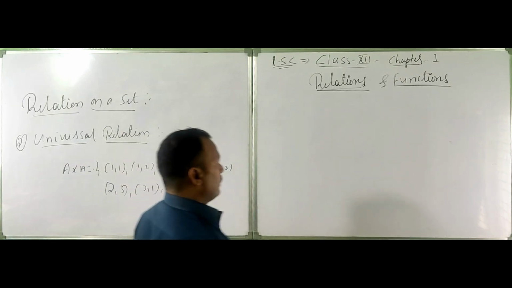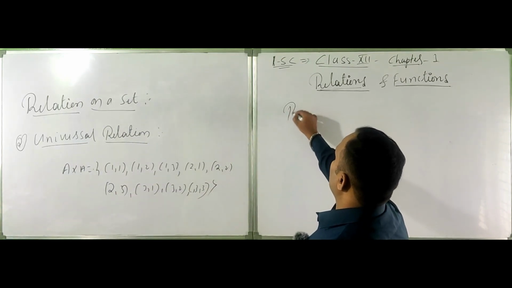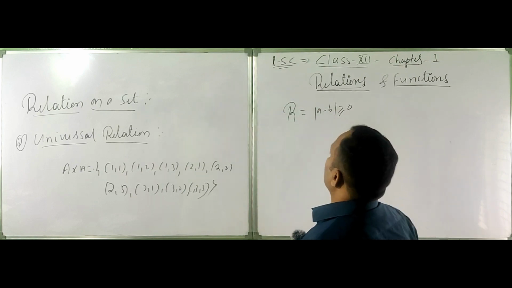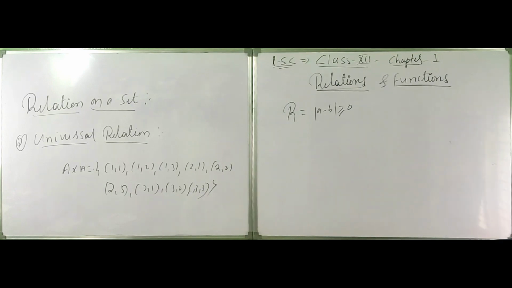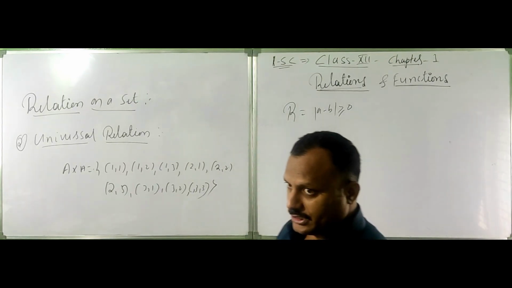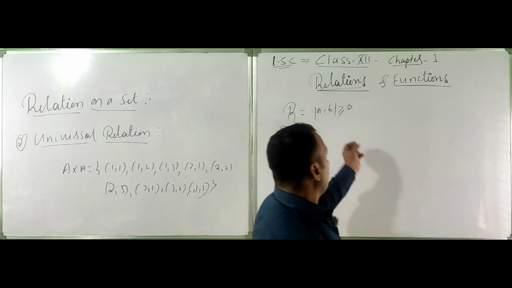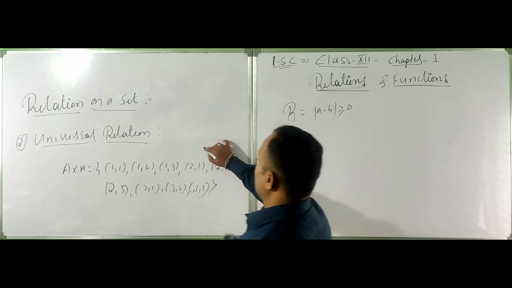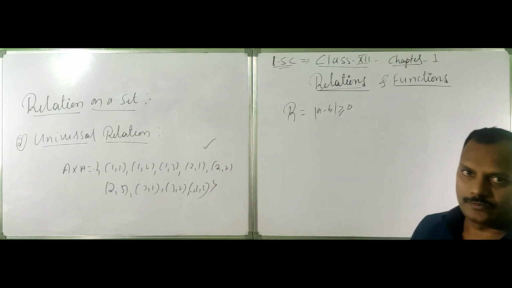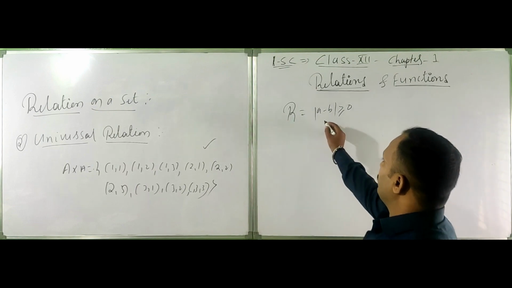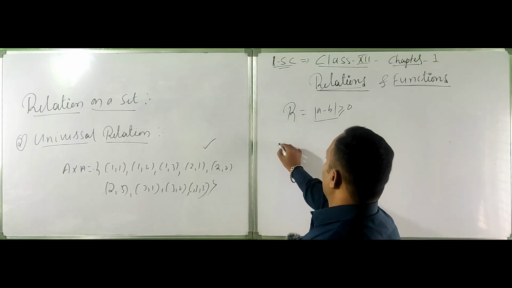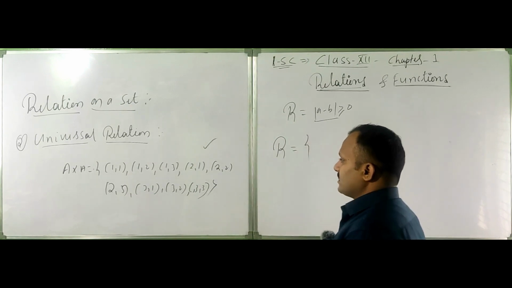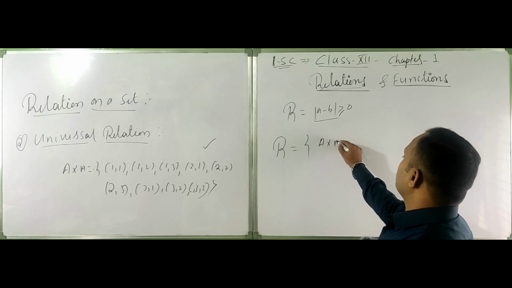And define the relation. I'm taking the relation as mod of a minus b is greater than or equal to 0. The relation is a condition, a mathematical operation, a mathematical notation. The condition is a minus b, meaning the difference of the two elements in this ordered pair is greater than or equal to 0. By doing this operation, can I get the elements as the same elements, A cross A?